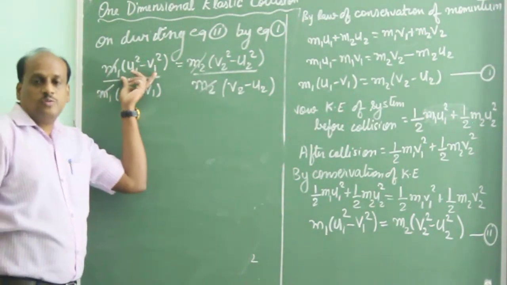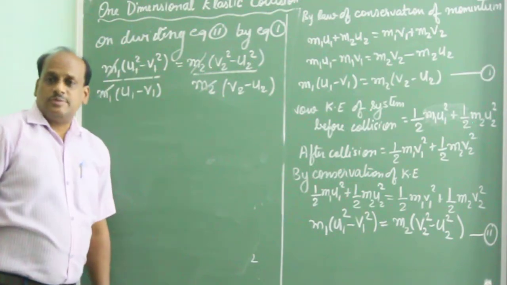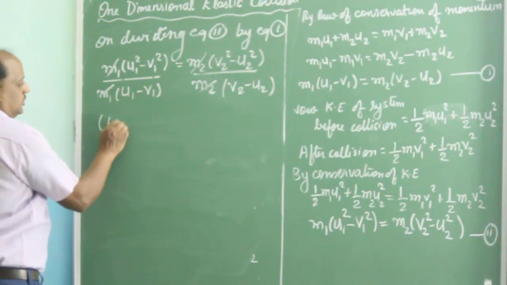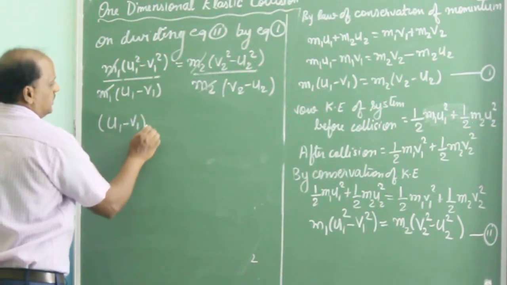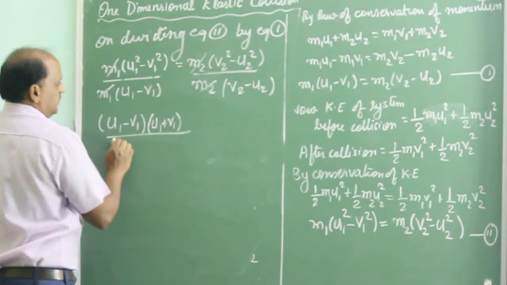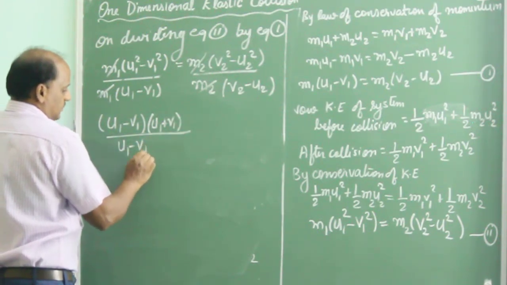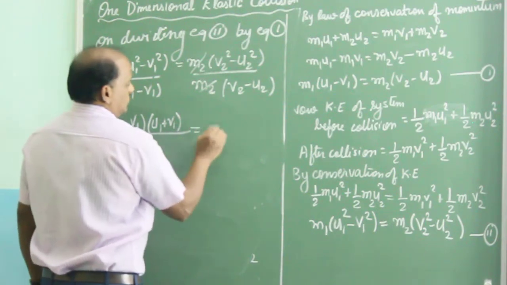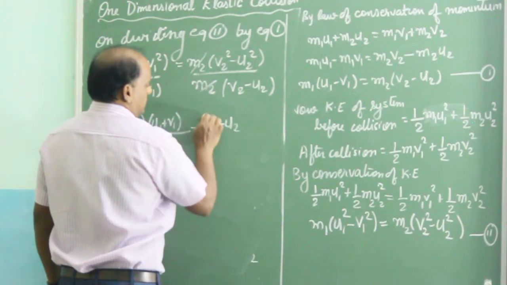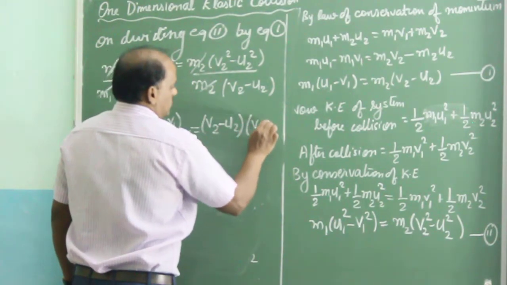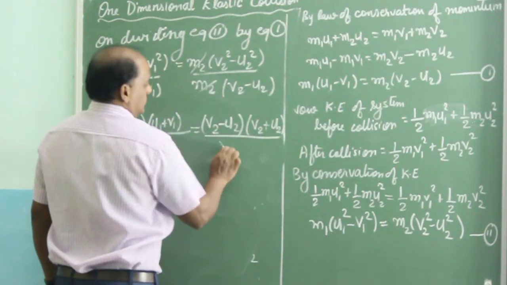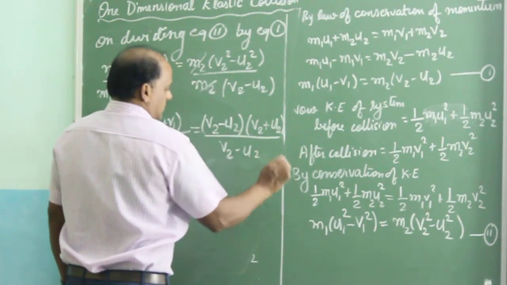Now we will apply the formula a square minus b square equals (a plus b)(a minus b). So (u1 minus v1)(u1 plus v1) upon (u1 minus v1) equals (v2 minus u2)(v2 plus u2) upon (v2 minus u2).